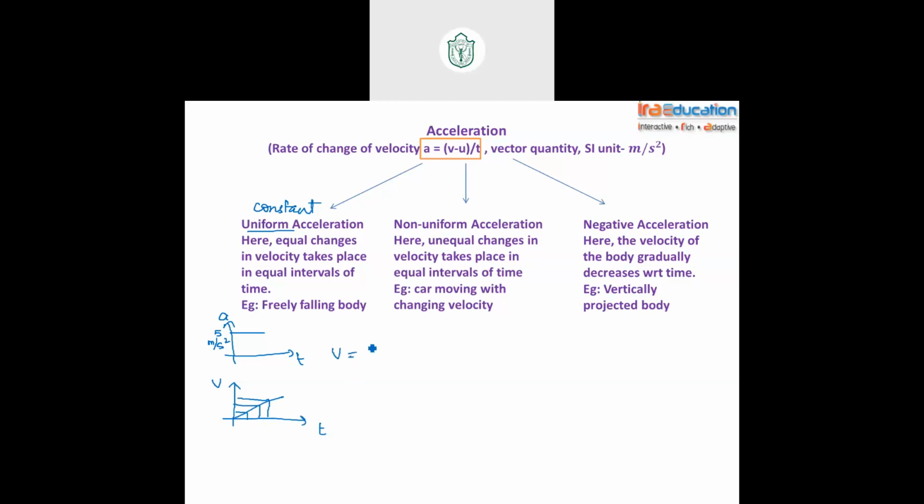Think about it. Let's talk about the formula. Acceleration is equal to (v minus u) by t. Let's say (20 minus 10) by 2 in the first situation, (30 minus 20) by 2 in the next situation, (40 minus 30) by 2 in the next. It keeps going that way, and if you see, in every case you're getting 5. So constant acceleration can happen only when there are equal changes in velocity in equal intervals of time. With the help of the graph, I'm trying to make you understand. Hope it's clear to you all. Equal changes in velocity with respect to equal changes in time. It's very important that you understand uniform acceleration, both of these graphs.